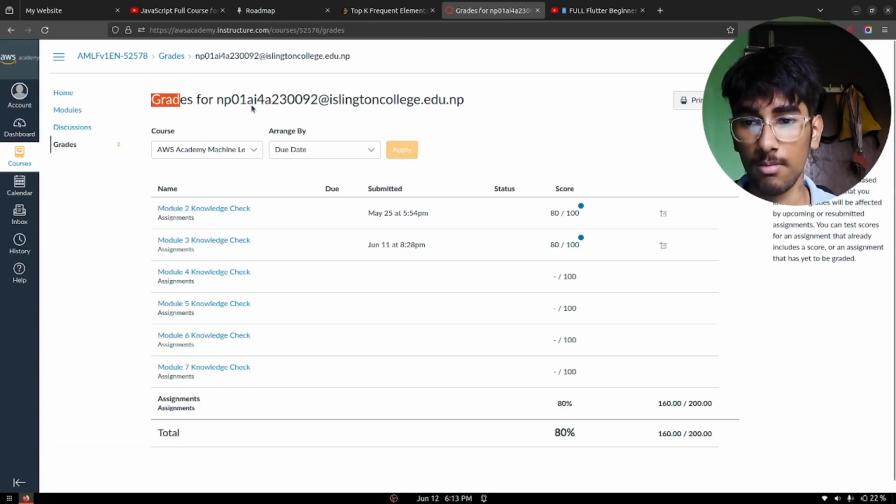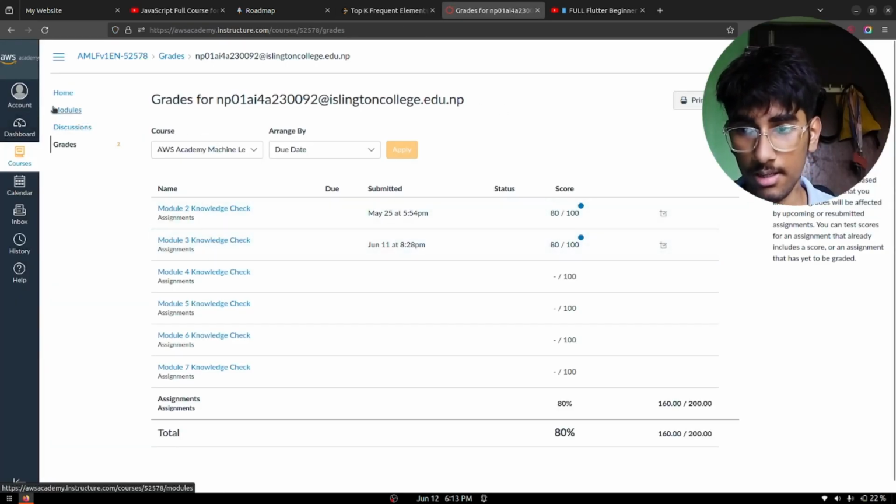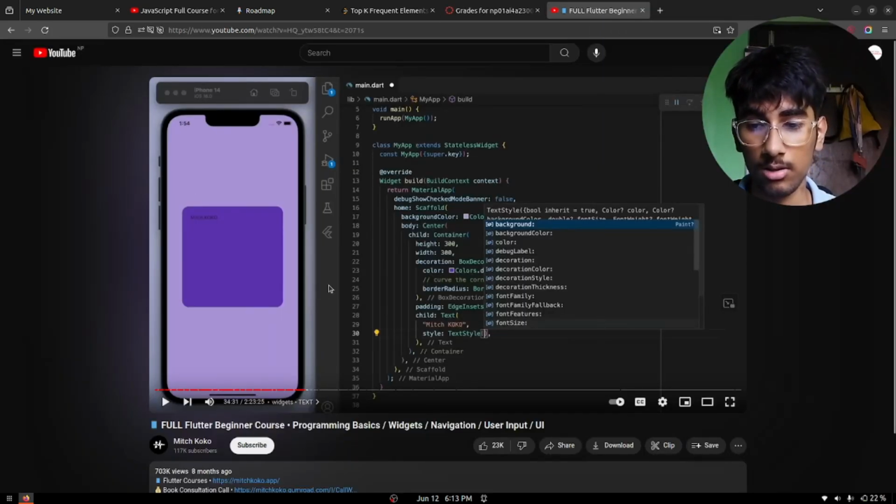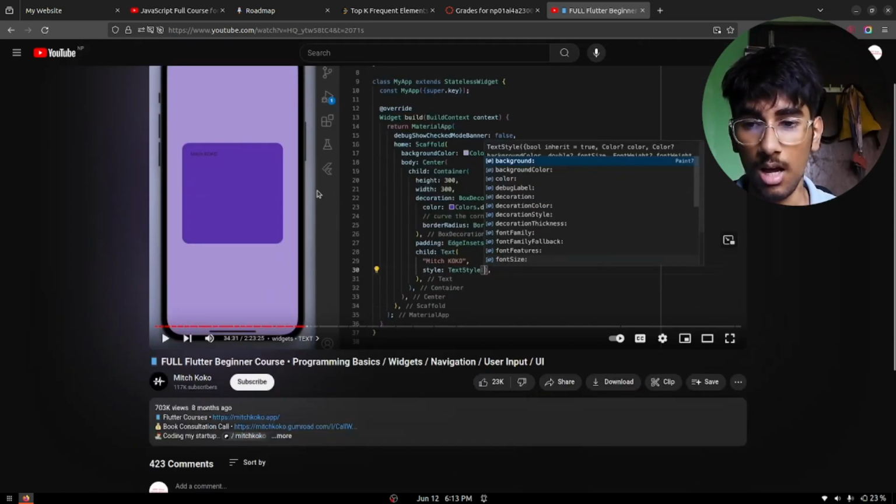And for the machine learning, I completed a quiz in which I scored 80% out of 100. And I also downloaded the flutter. I have not run it yet, but I've just downloaded the Android Studio and flutter.